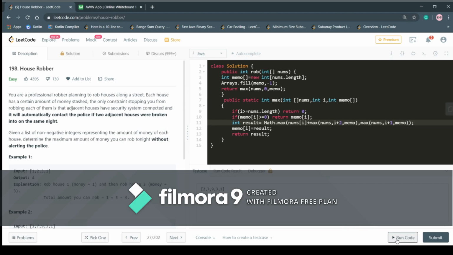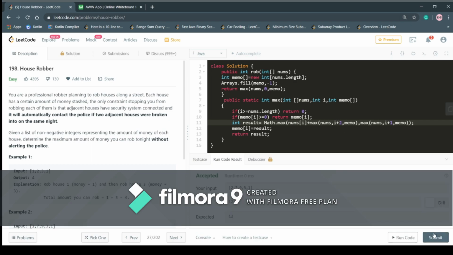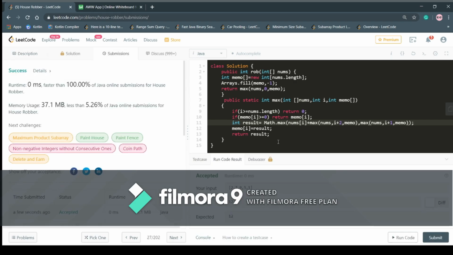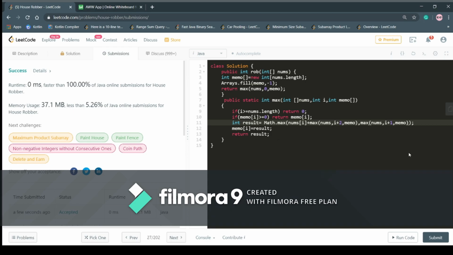Now let's try to run over the test cases. Yeah, it works. Now let's try to submit our code. Yeah, it works. So what is the time complexity of this program? It is big O of n, because we are only traversing the array once. And what is the space complexity of this program? It is big O of n. So it is much more efficient than the previous solution that we saw, in which we got TLE.